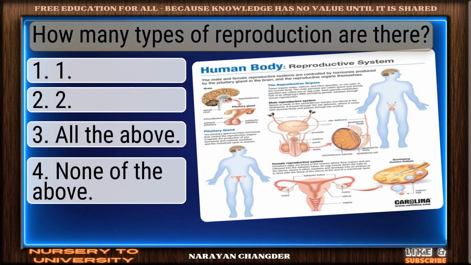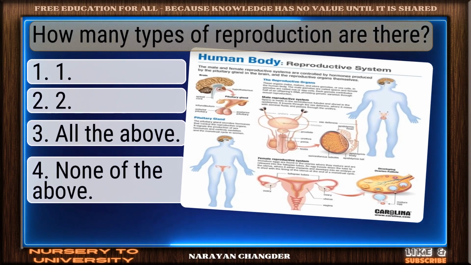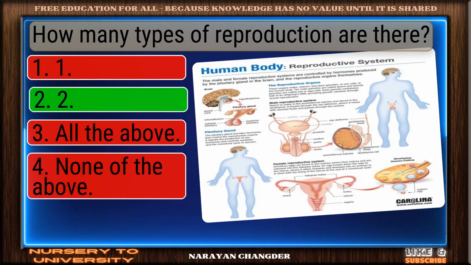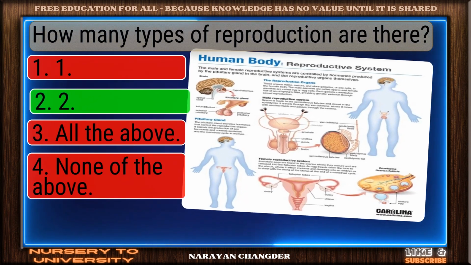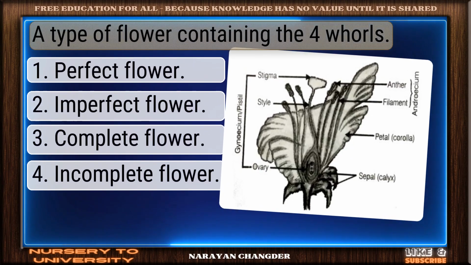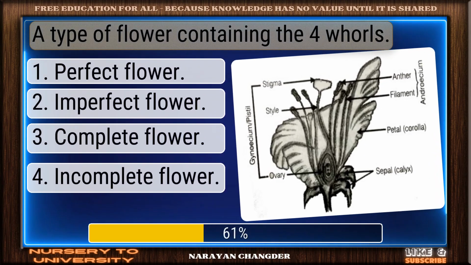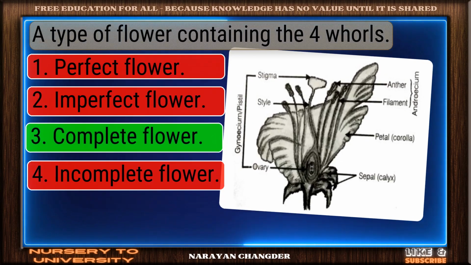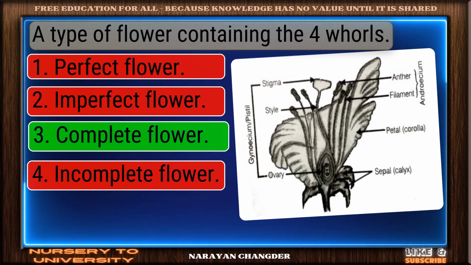Question number 57. How many types of reproduction are there? Perfect. 2 is the correct choice. Question number 58. A type of flower containing the 4 whorls? Good thinking. Complete flower is the right answer.